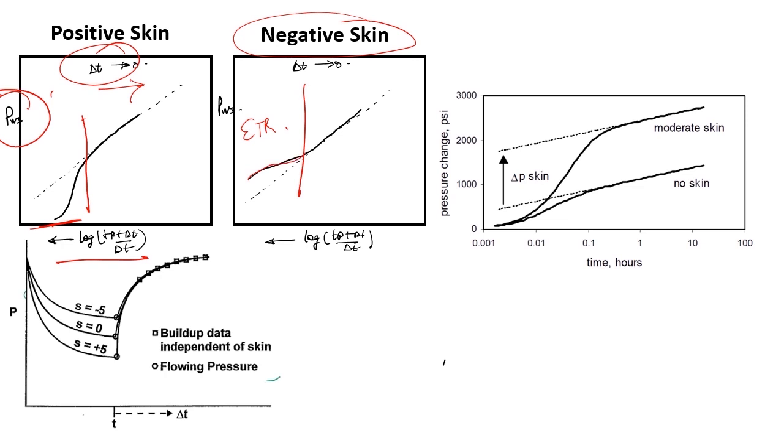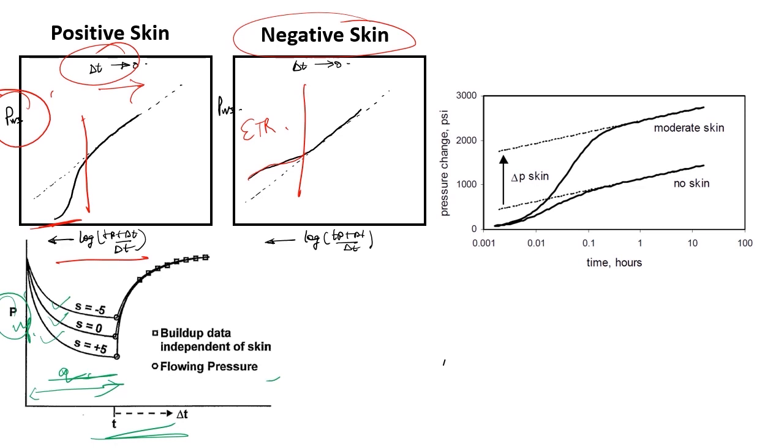Before going for a build-up test, I will have to produce my well at some constant Q. Now in this particular figure of flowing bottom hole pressure versus time, I can see that I am having three different cases: skin negative, skin equal to 0, which is my ideal case, and skin greater than 0. For that you can see how my PWF varies.